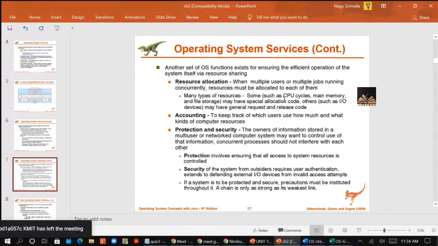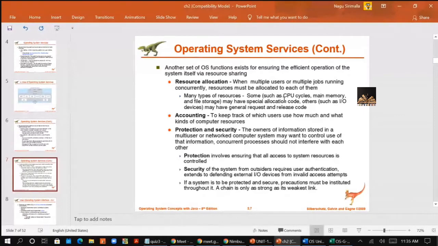Next, the last one is protection and security. The owners of information stored in a multi-user or networked computer system may want to control use of that information. That means I am the owner of particular data which multiple users are accessing, and I want to control the use of the information.